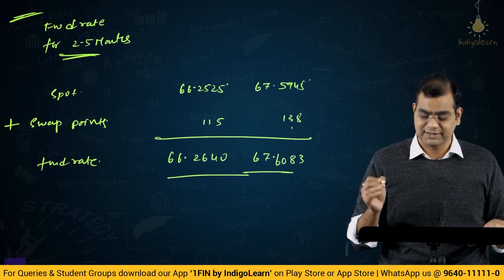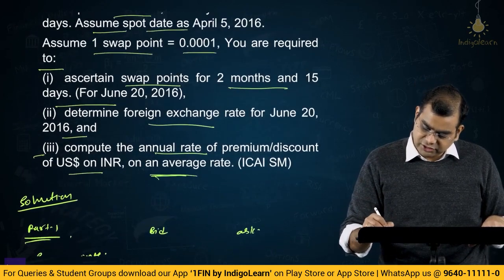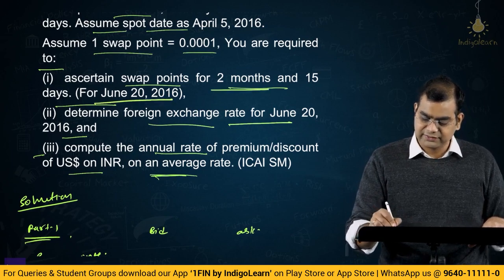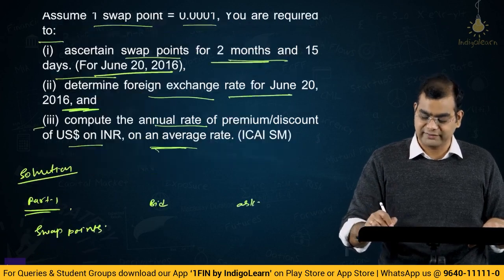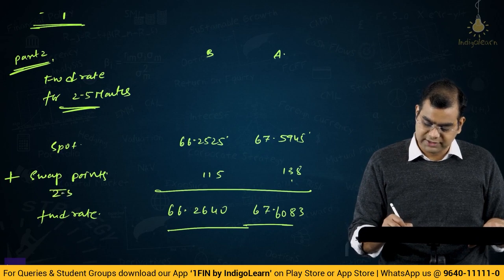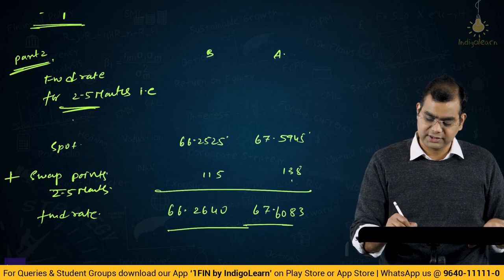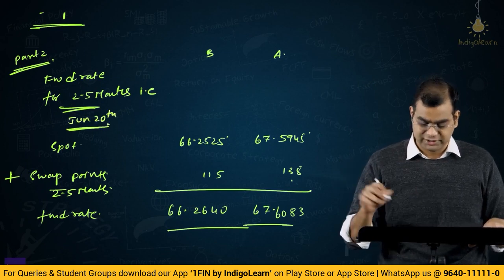Very, very simple. There is nothing in this question actually. See, they themselves have said for June 20th, because here 2.5 months is equal to June 20th. That is from 5th of April plus 2 months 15 days is June 20th. That is why I have directly taken swap points for 2.5 months, because forward rate for 2.5 months is June 20th. Okay, this part is also over.